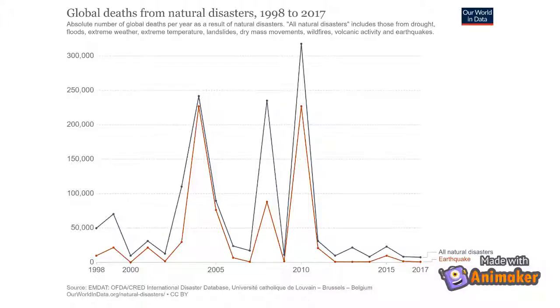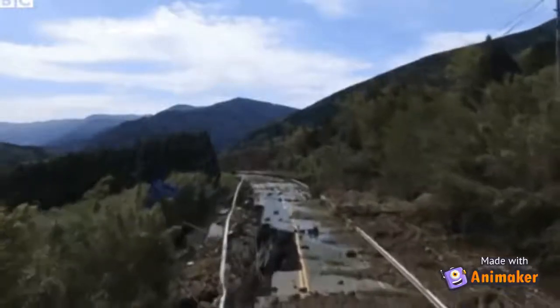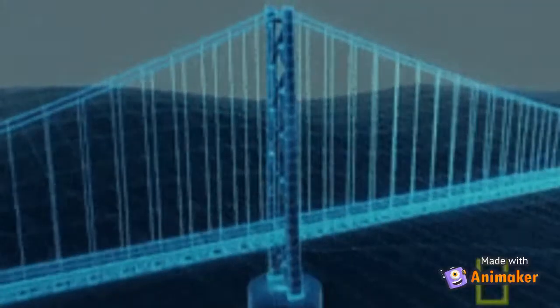Between 1998 and 2017, 750,000 lives were lost due to earthquakes alone. This is more than half the total lives lost to natural disasters globally. It is important that we learn about earthquakes so we can better prepare to deal with their effects.